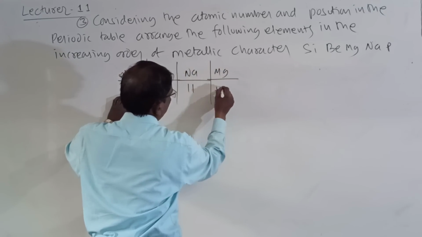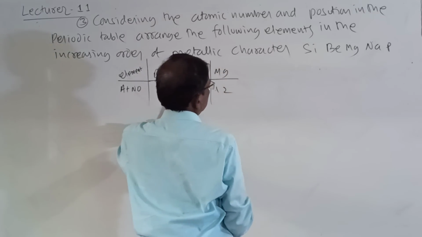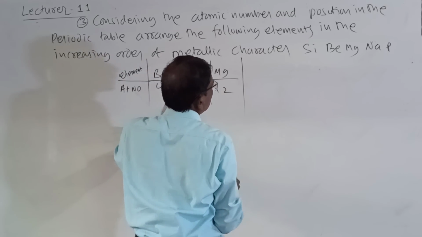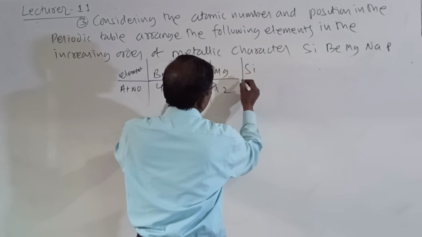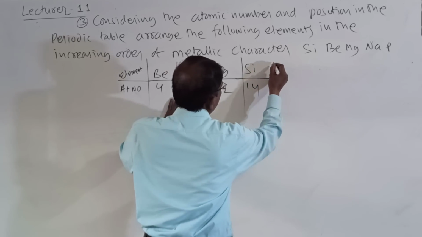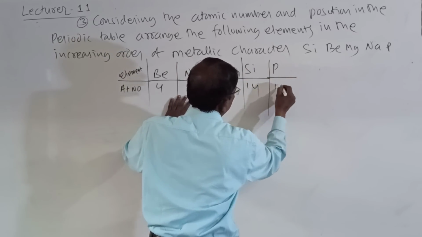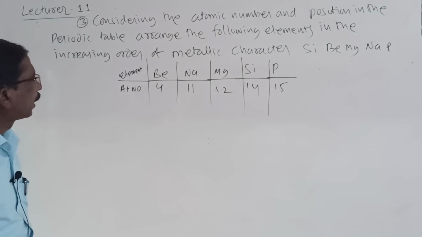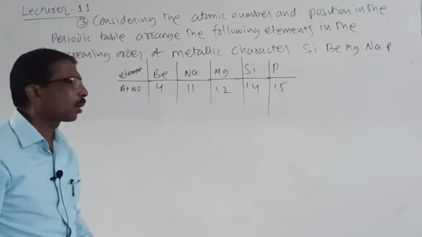Magnesium, its atomic number is 12. Silicon, atomic number is 14, and phosphorus, atomic number is 15. Look here, students, here I arranged according to the increasing order of their atomic number.